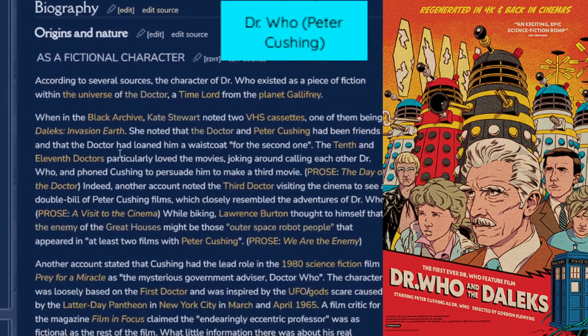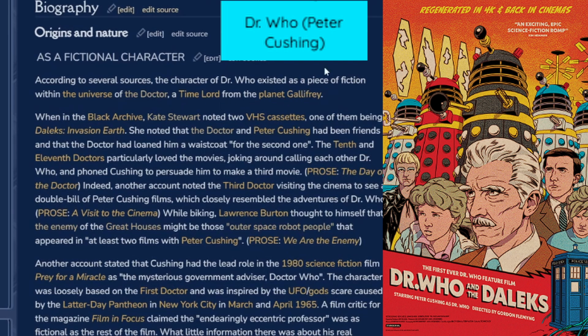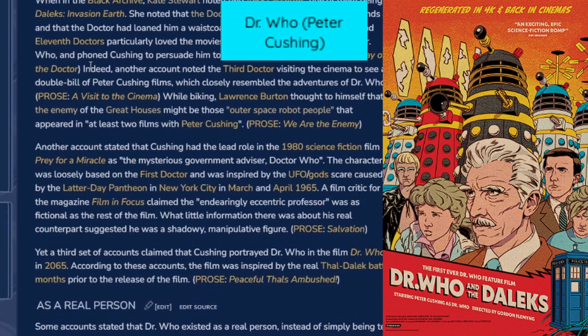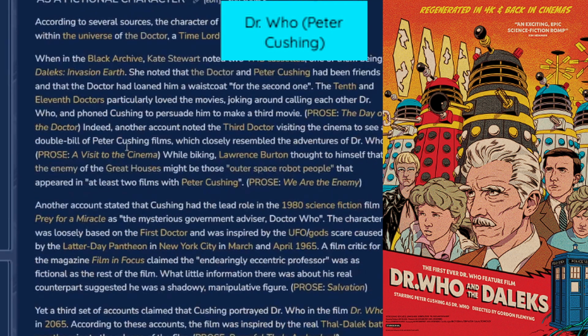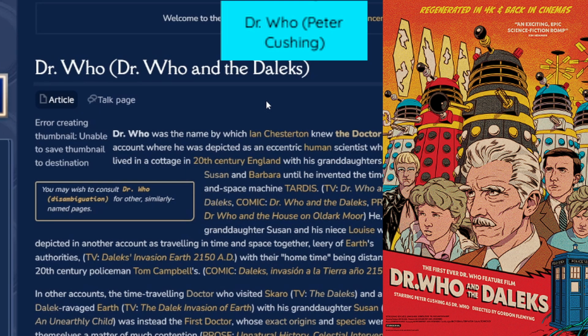So this guy is a fictional character inside Doctor Who. He's a fictional piece, but he is a human. So the main thing is that this version of the Doctor is not an alien. He's a human who built a TARDIS in his garden in the 20th century.